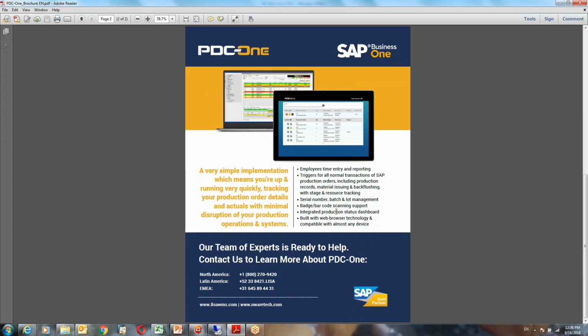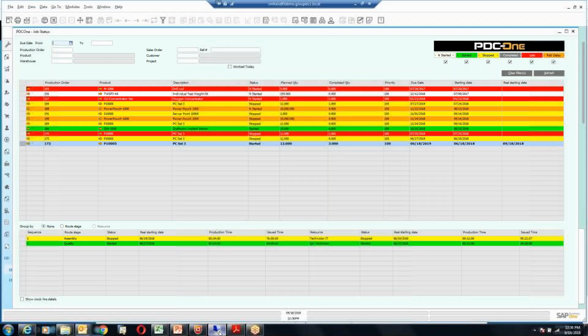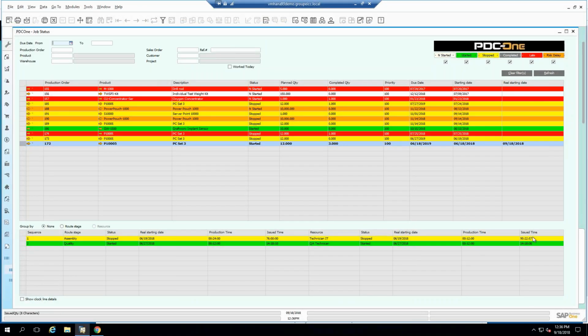So without waiting longer, let's go ahead and look at what we have in SAP Business One, right? So this is the dashboard that we're adding into the SAP Business One menus. And I'll go back in the menu once we're explaining this, but initially open the PDC-One job status because you want to search by specific due date. Give me all the work orders for a due date of this week to next week. Or maybe you're looking for a specific work order because the client's on the phone and says, hey, I want to change this color. Is it too late to ask for that change?